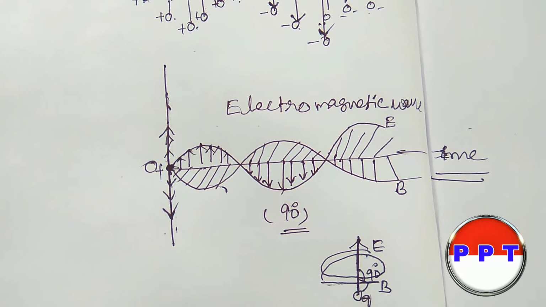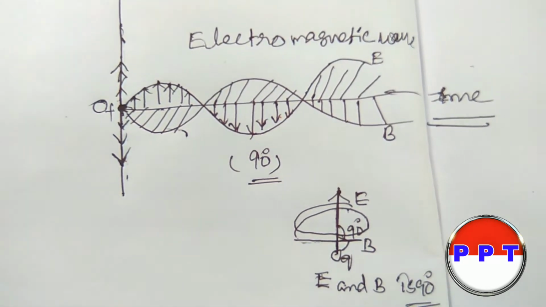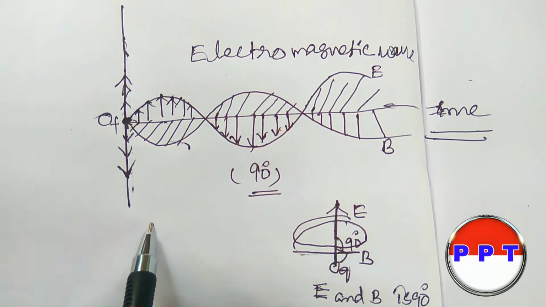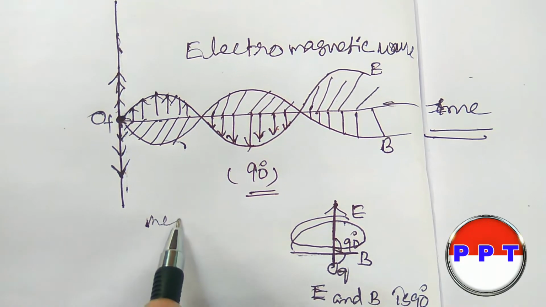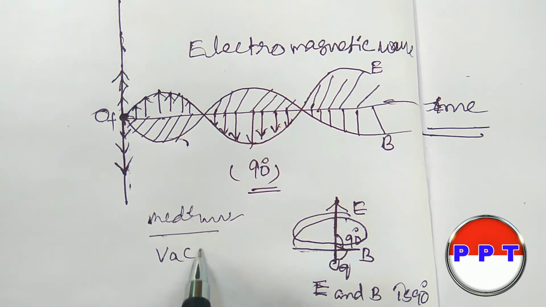So coming to the light waves. These electromagnetic waves do not need any medium. They can pass through the vacuum.